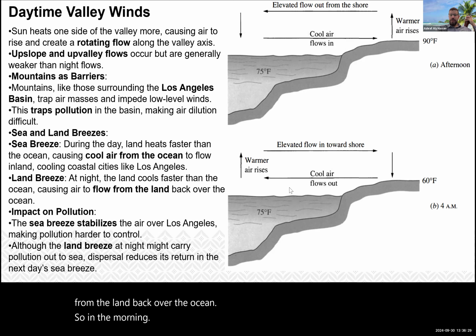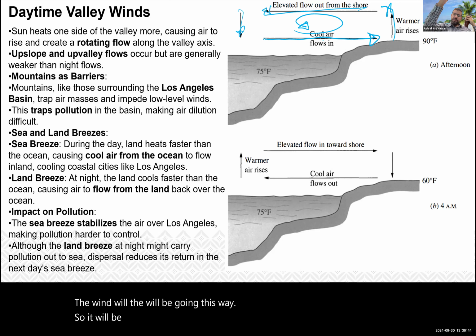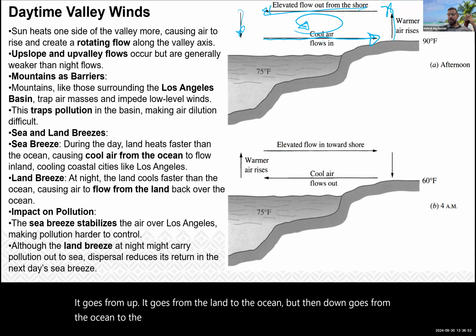So in the morning, the wind will be going this way, going up. It goes from the ocean to the land, but then it reverses during the night.